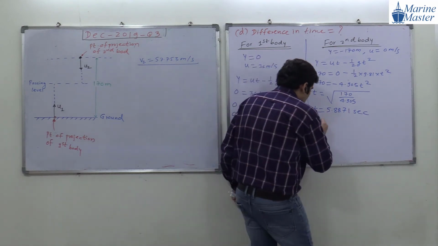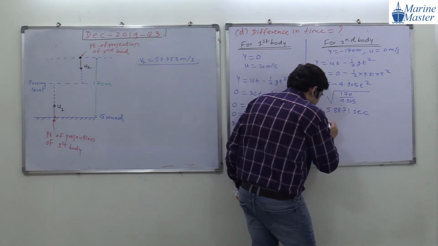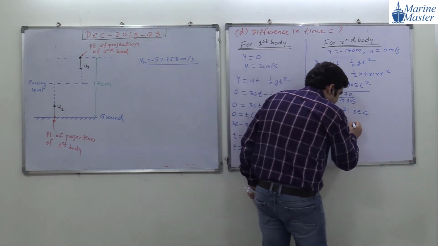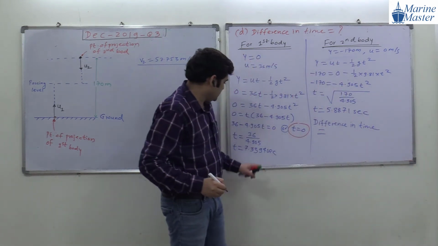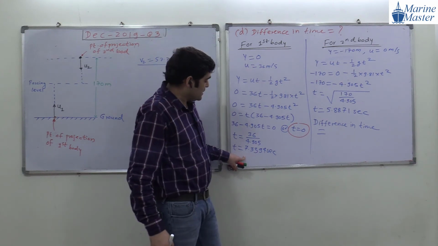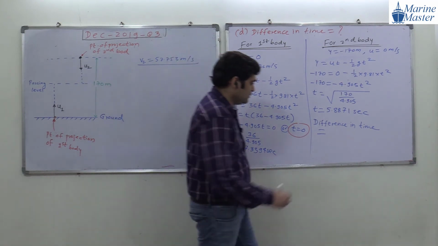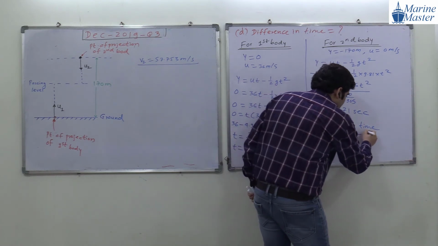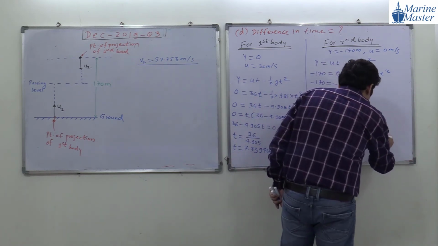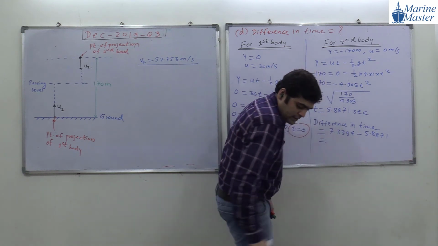So now the next point will be the difference in time. What will be the difference in time? For the first body, 7.3394 minus 5.8871.